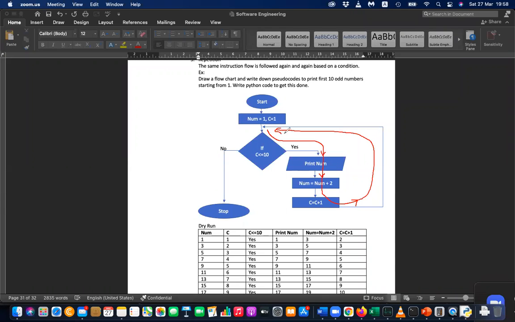Then we call that a loop. When these arrows are forming a cycle, we call that category loop. Right? When you have loops, there are a few ways of writing the program.